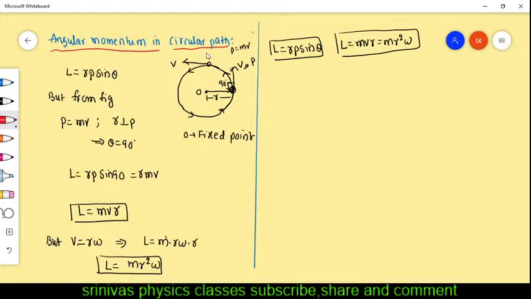Angular momentum in circular path. Angular momentum means what? Once again, I am going to repeat. Okay, Suklal, Gagrai, once again. It is not appearing clearly? Is it the problem for everyone? Alok, Suklal, Jaya, Anesh, is it appearing clearly or not?